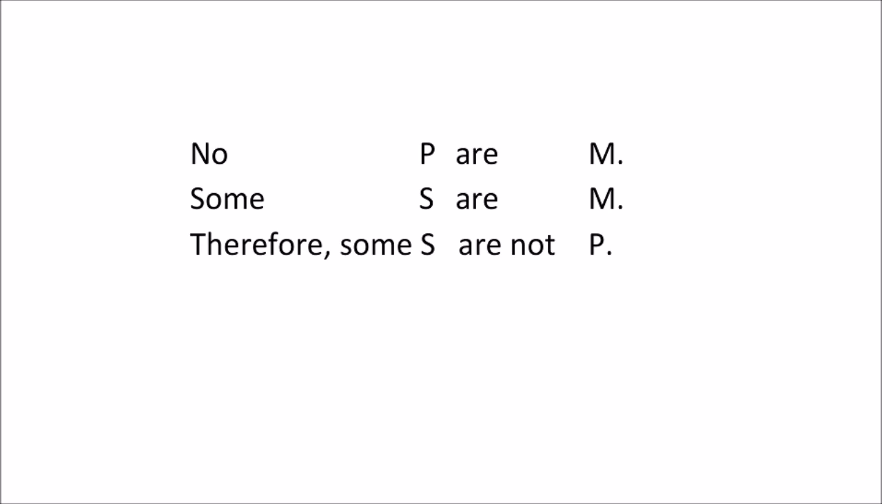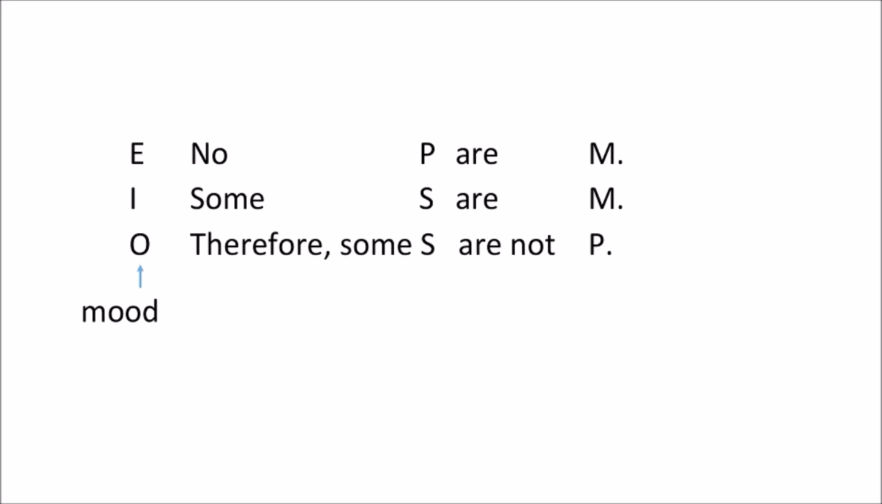I'm going to put my answer on the left-hand side, but we're first of all going to look at the statements. And we're going to say, what type of statement is each one of these? Well, the first one's an E statement. The second one's an I statement, and the third one is an O statement. So we will call that the mood. We will say that the mood of this thing is EIO.